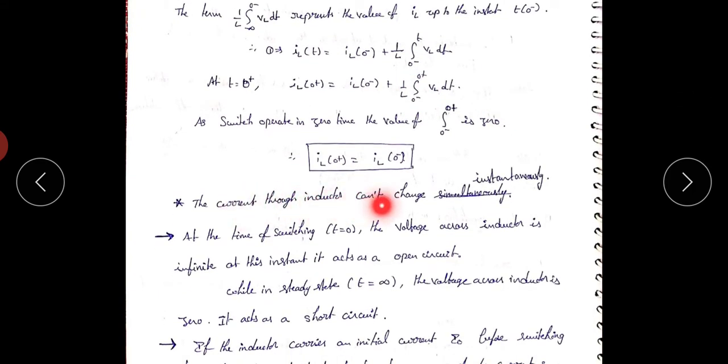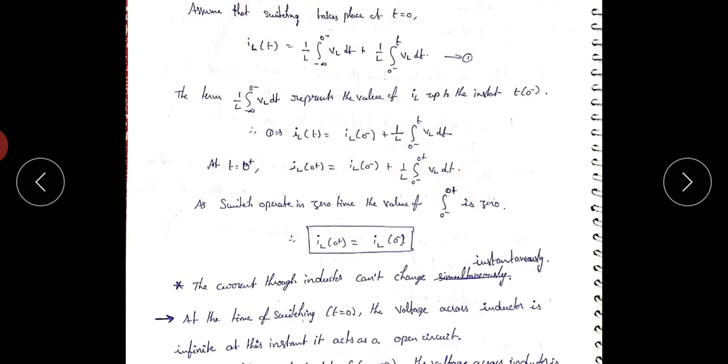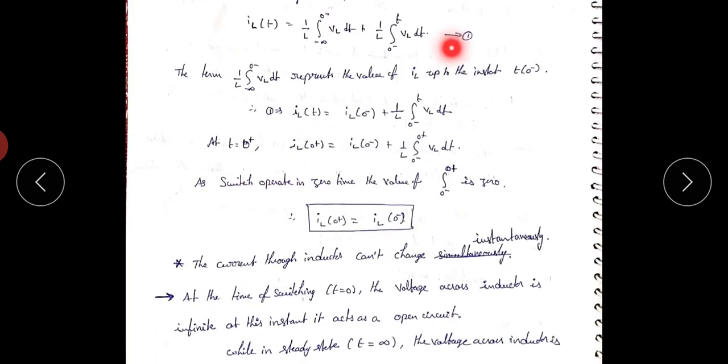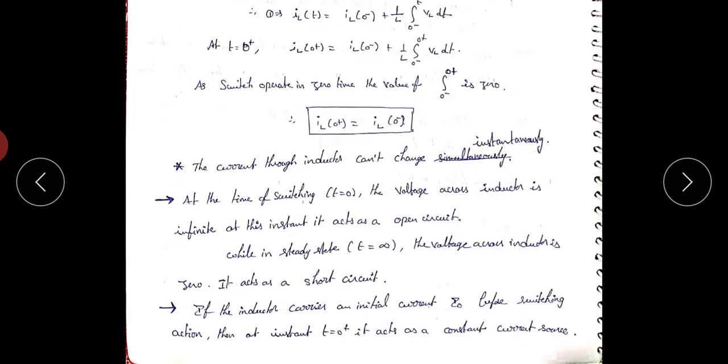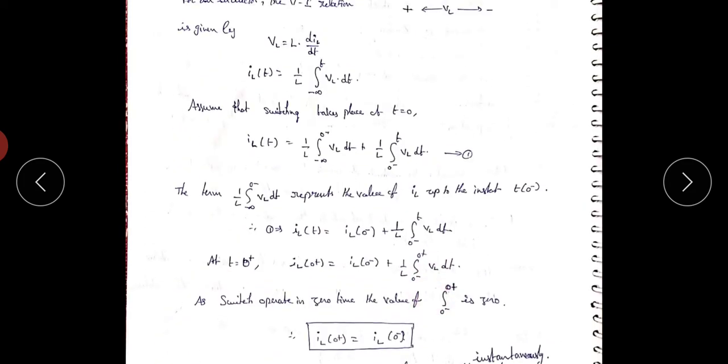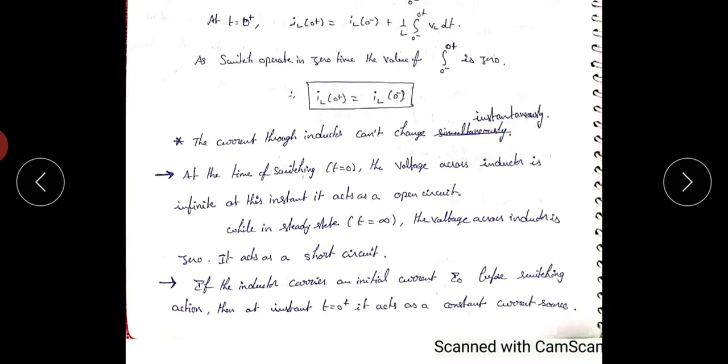The current through an inductor cannot change instantaneously. It means the IL of 0 minus value equals IL of 0 plus. Here the switch operates at t equals 0, and the currents at 0 minus and 0 plus are the same. It indicates that in an inductor the current cannot change instantaneously. At the time of switching, t equals 0, the voltage across the inductor is infinite. So at this instant the inductor acts as an open circuit. We know the formula V equals L into di by dt at t equals 0, so V equals infinity. Voltage across the inductor equal to infinity means the inductor acts as an open circuit.